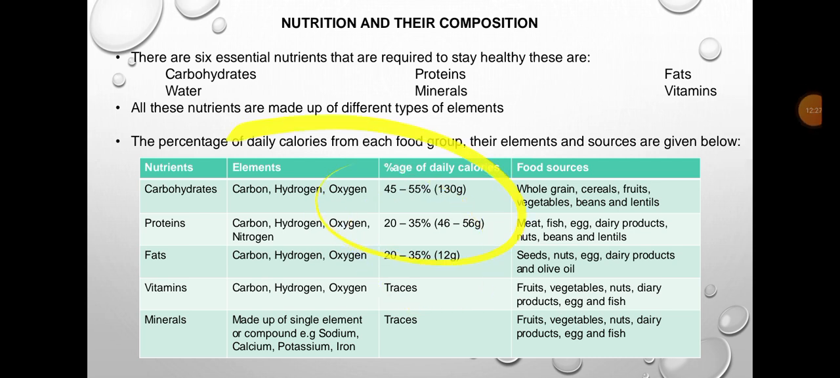You've seen here that carbohydrates, fats, and vitamins are made up of carbon, hydrogen and oxygen, but proteins are made up of carbon, hydrogen, oxygen as well as nitrogen, whereas minerals are only made up of a single element or compound. You would also see here that proteins and fats have the percentage of daily calories almost equal, but for proteins you need 46 to 56 grams, while for fats you need 12 grams. And vitamins and minerals both are traces.